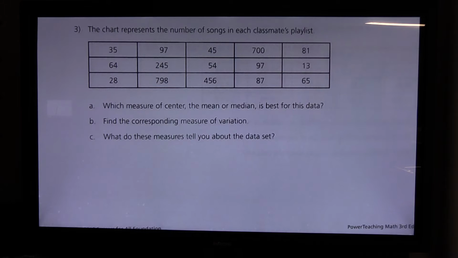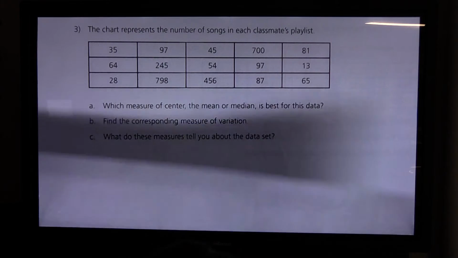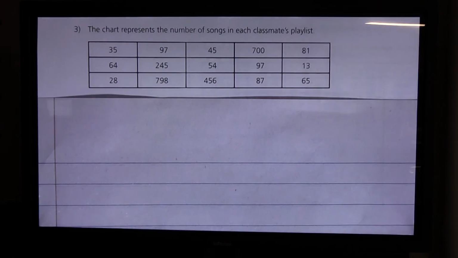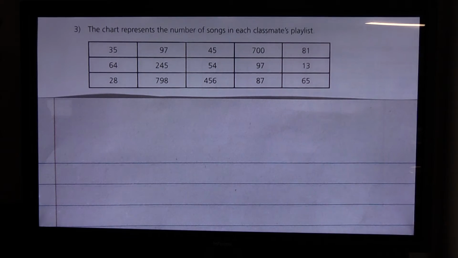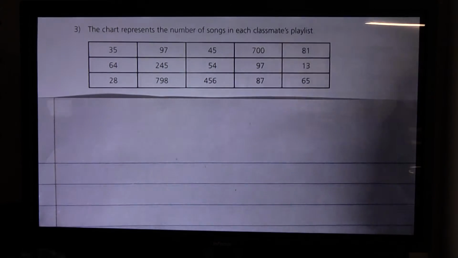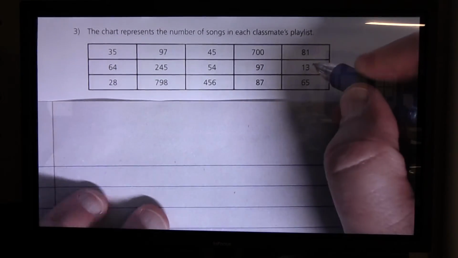Now the first thing I'm going to do, anytime you want to find the median, is you have to take your data and list it in order from least to greatest. So I'm going to try to get a piece of paper here. And I'm going to list my data in ascending order from least to greatest. Okay, so my lowest value, like I already said, is 13.